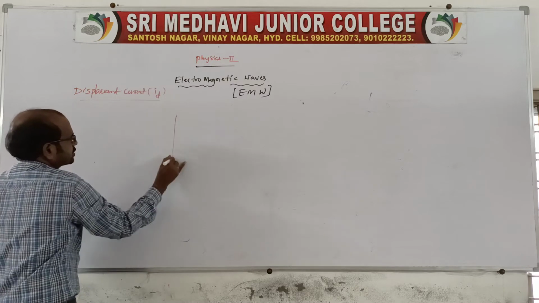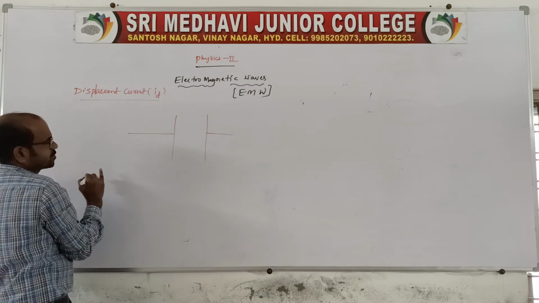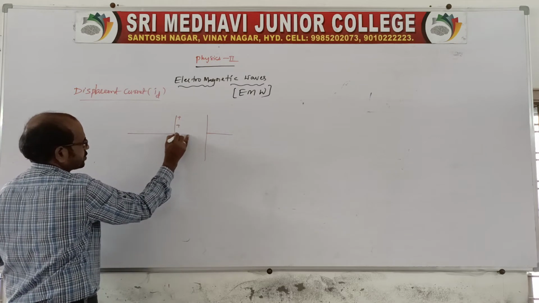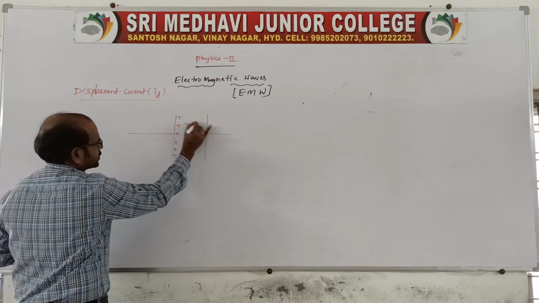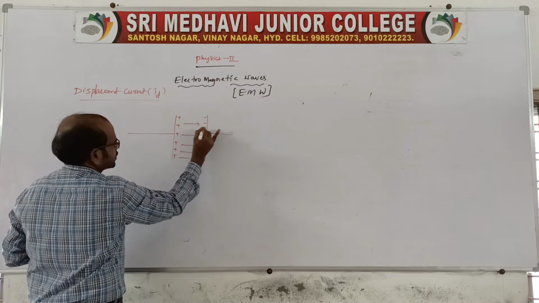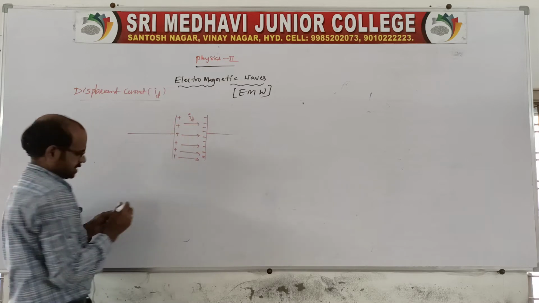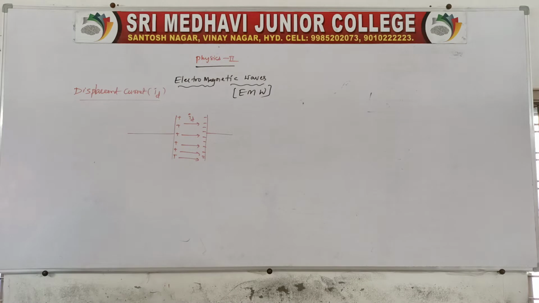Suppose again you take the same capacitor plates. Yes, an alternator is applied, then this plate is positive, and due to electrostatic induction, due to the current flow, the other is negatively charged. So that current is the displacement current. Sir, how can we derive the displacement current? Yes, I'll show you.